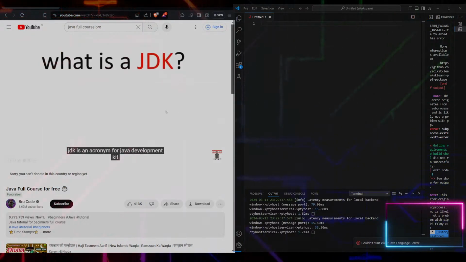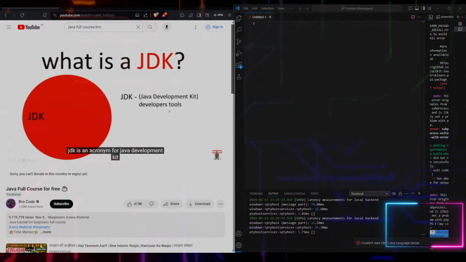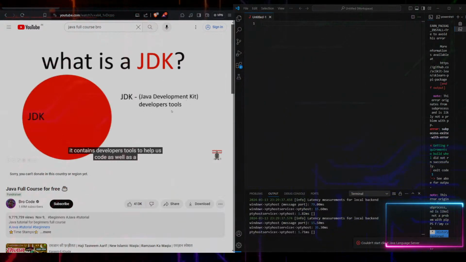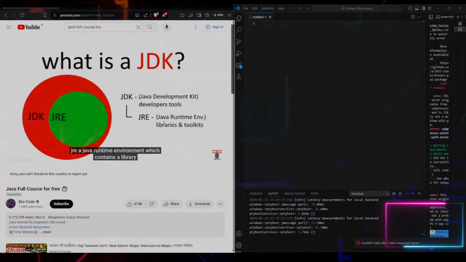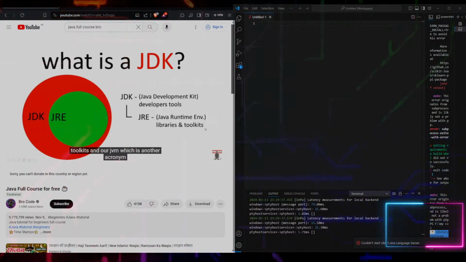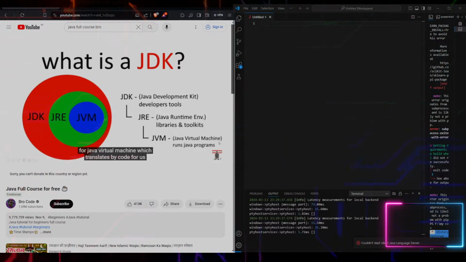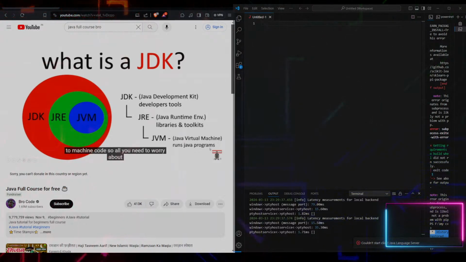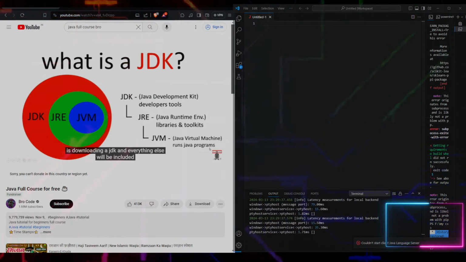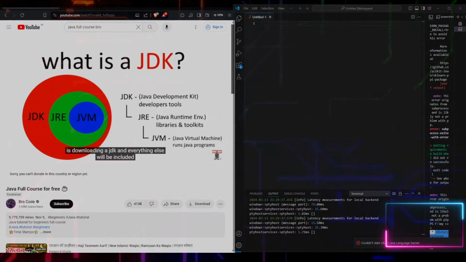And what is a JDK? Well, JDK is an acronym for Java Development Kit. It contains developers' tools to help us code, as well as a JRE, a Java Runtime Environment, which contains a library, toolkits, and our JVM, which is another acronym for Java Virtual Machine, which translates bytecode to machine code. So all you need to worry about is downloading a JDK, and everything else will be included.